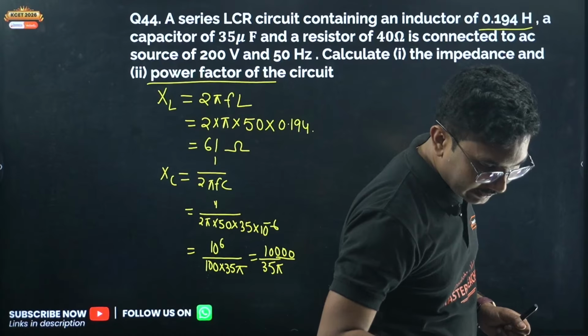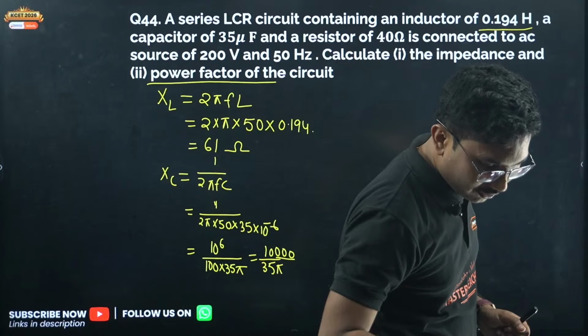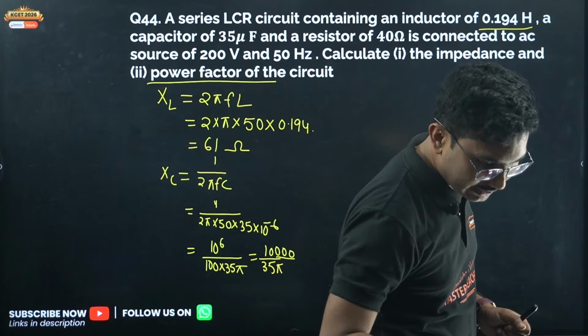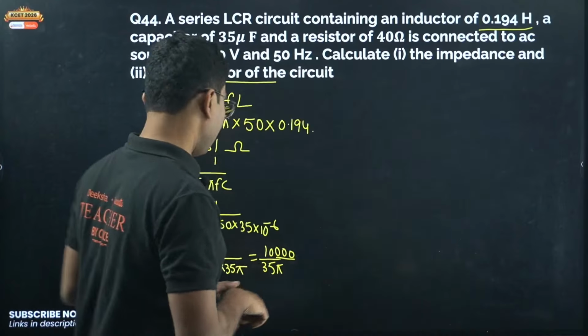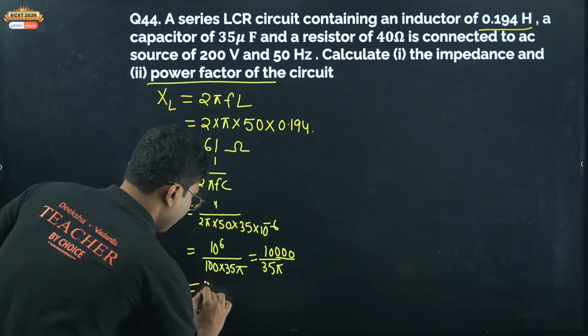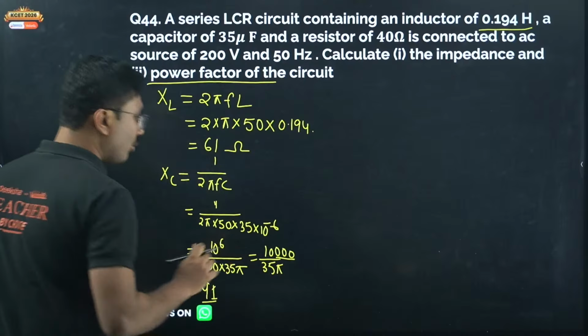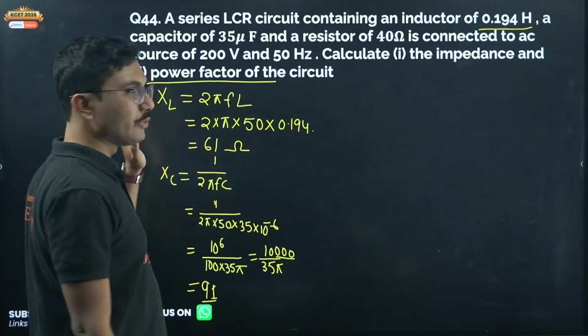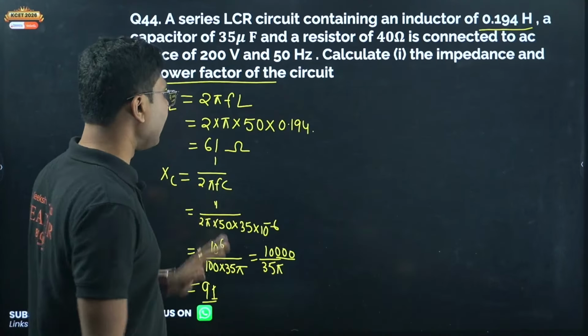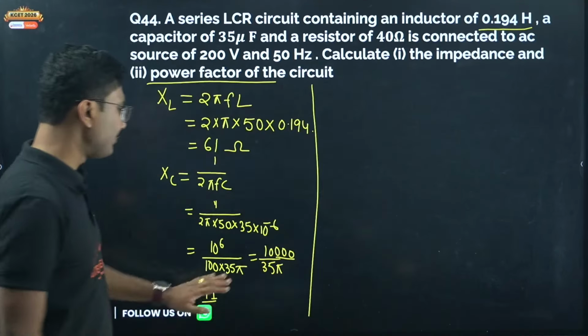Someone is saying 40. I got 90.9. Okay, 91. If you don't cheat, I think you will get around 61 and 91. The value seems right.